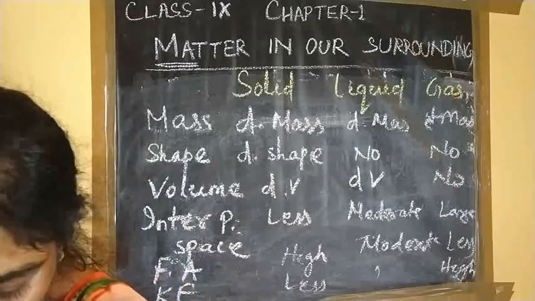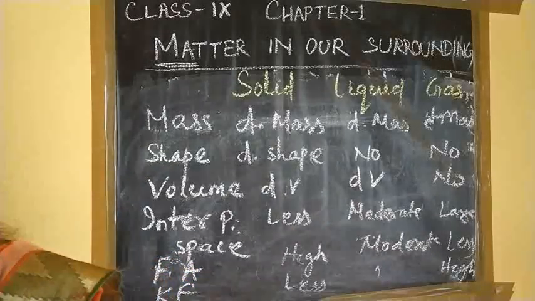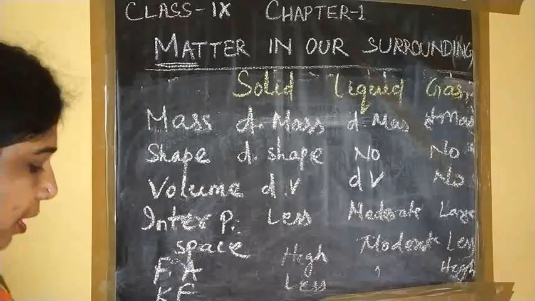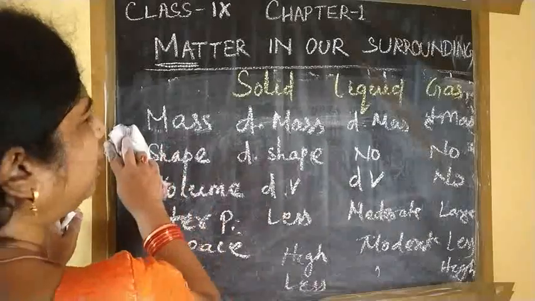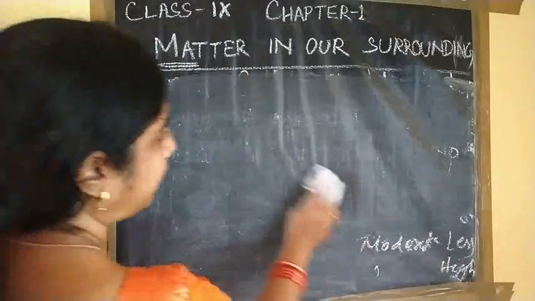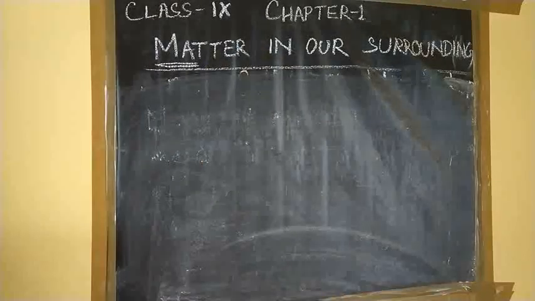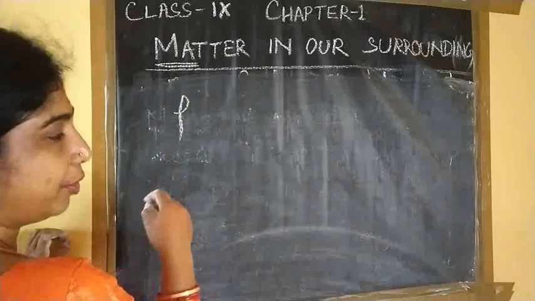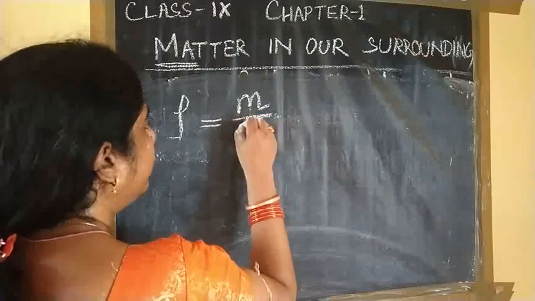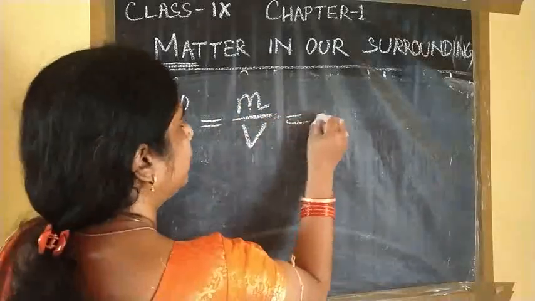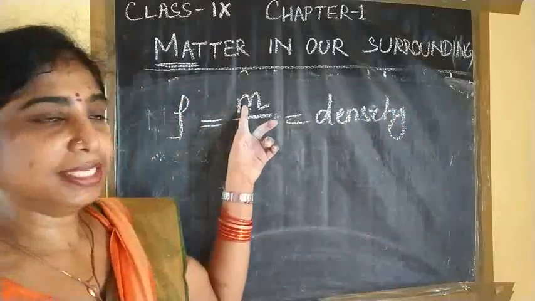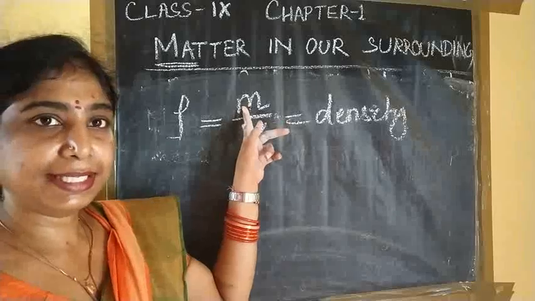Another concept I want to tell you is density. Last year it came in the pressure chapter. Density is represented by rho, and it is mass per volume. So if the mass is more and volume is less, then density is more.